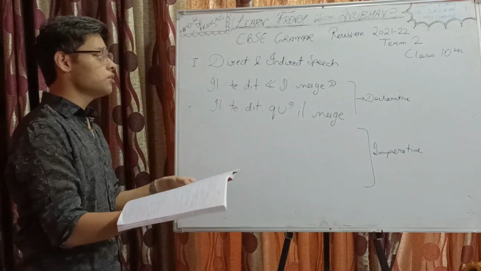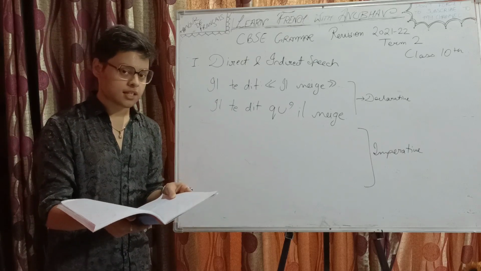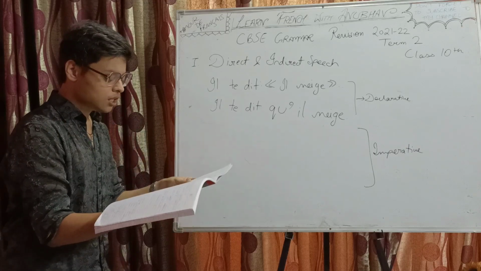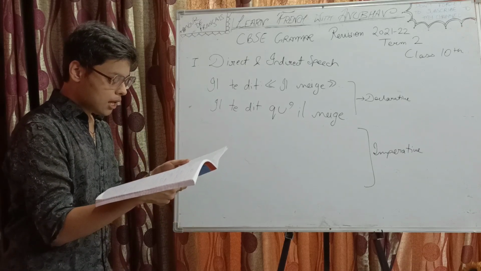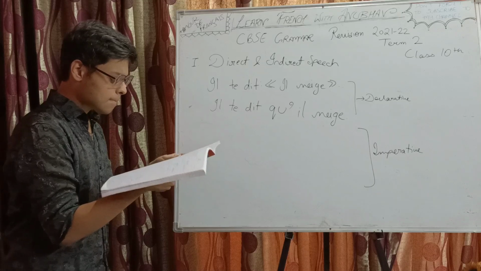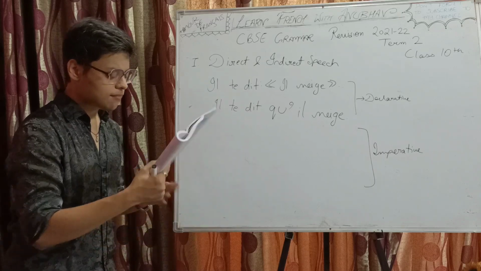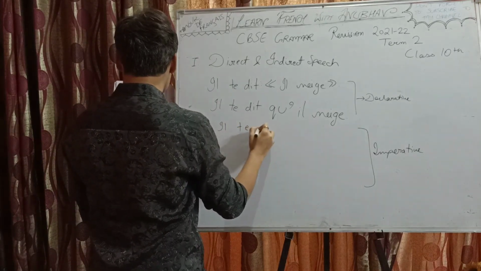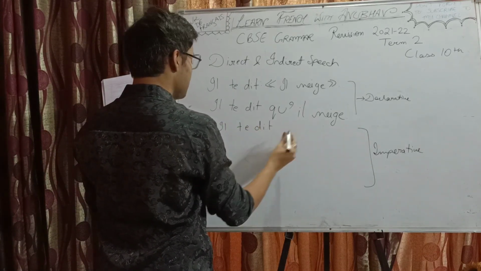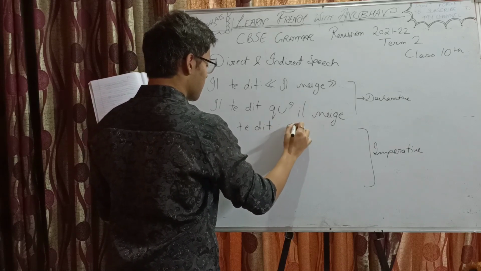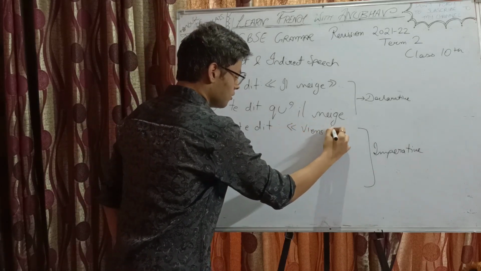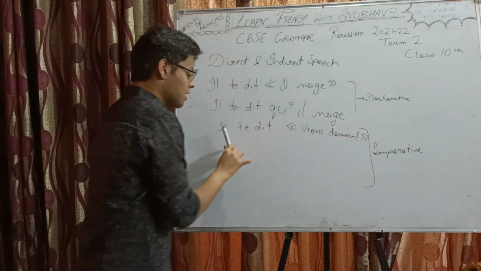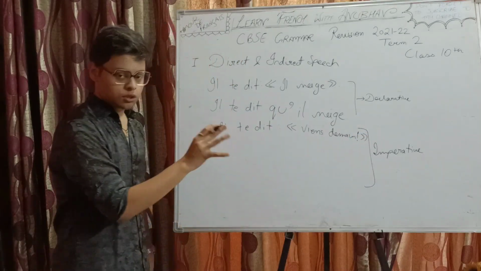For the imperative, what do we do? The verb changes to the infinitive, and then we also add de while converting to indirect speech. For example, what sentence have I written in the register? Il te dit, viens demain. He said to you, come tomorrow.